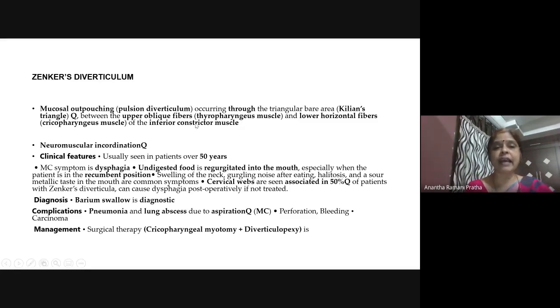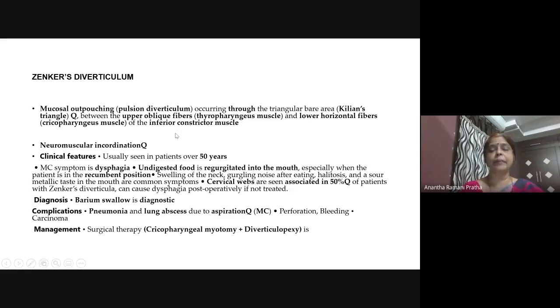This is in the upper one third of the esophagus, at the cervico-pharyngoesophageal junction. It is coming through an area called Killian's triangle or Killian's dehiscence. What is this Killian's triangle? It is in the inferior constrictor muscle. This you must remember. The inferior constrictor has oblique and horizontal fibers. There is a dehiscence, a gap, between the oblique fibers and the horizontal fibers. The oblique fibers are called thyropharyngeus, and the horizontal fibers are called cricopharyngeus.